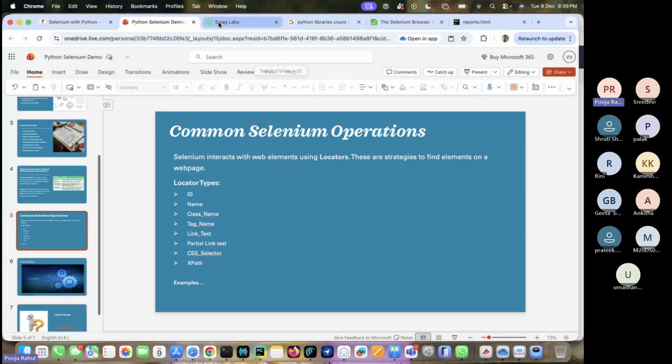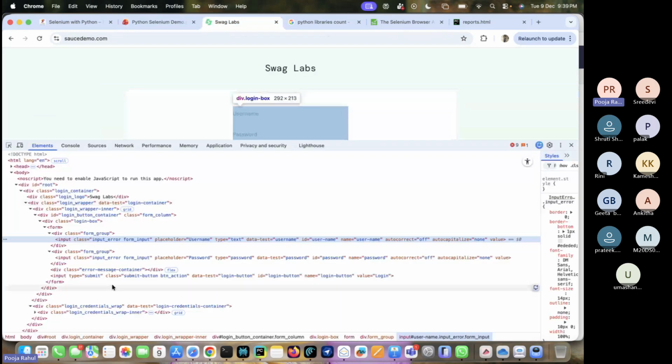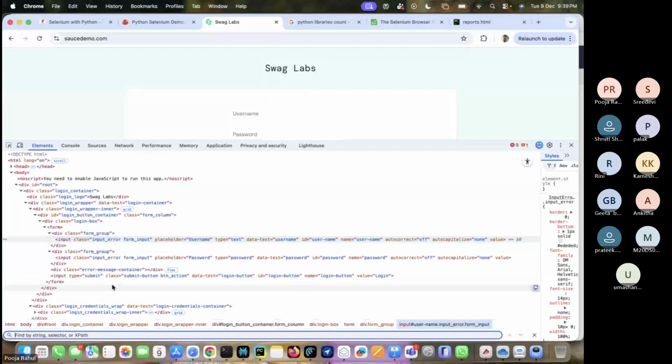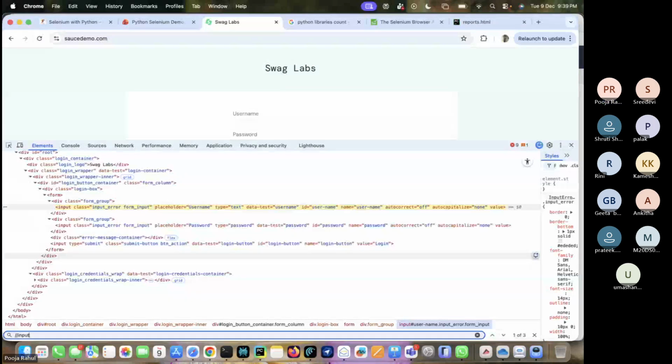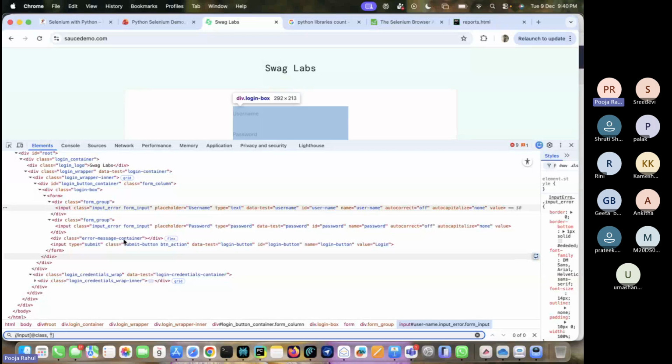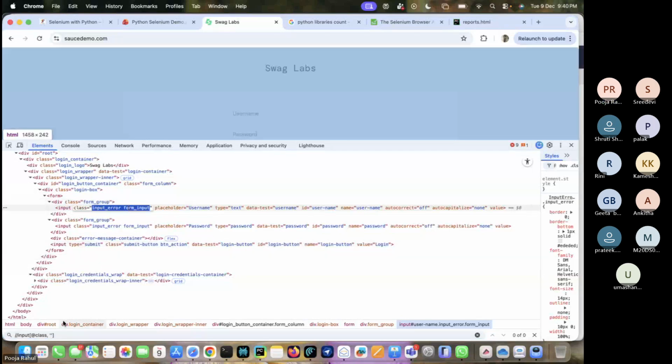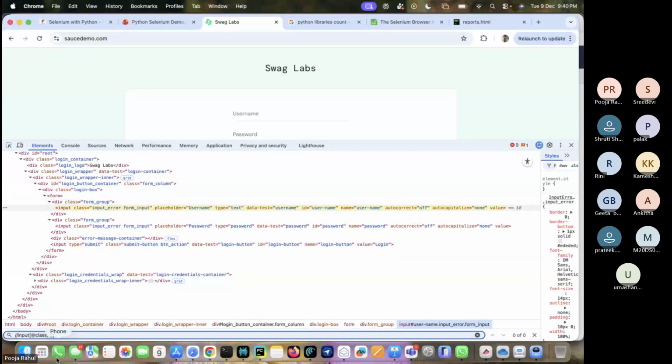We simply have to press Ctrl+F here and write something like this. Okay, I'm just showing. You can just copy. You can give something like this.